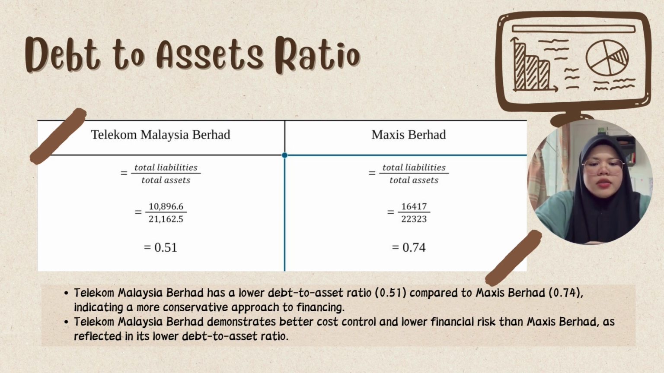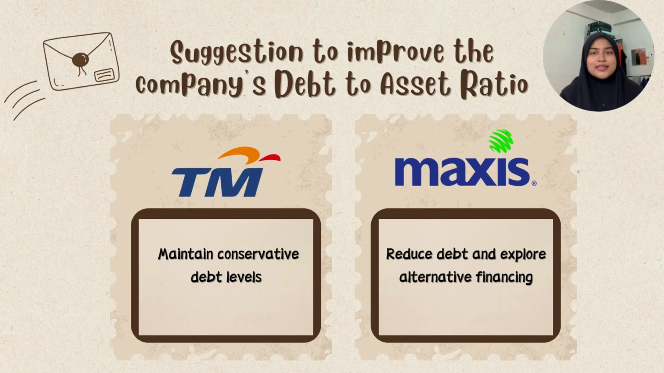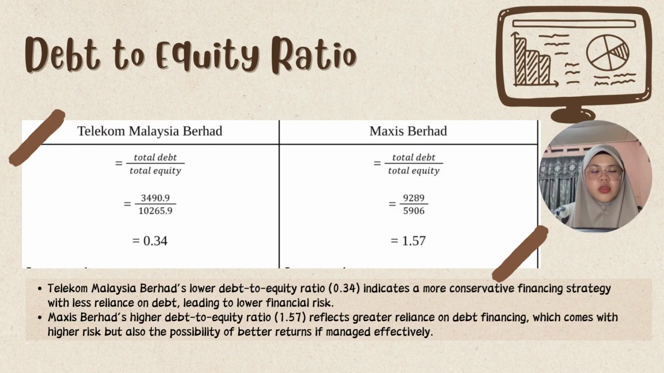Telekom Malaysia Berhad has a lower debt to asset ratio compared to Maxis Berhad, indicating a more conservative approach to financing. Telekom Malaysia Berhad demonstrates better cost control and lower financial risk than Maxis Berhad, as reflected in its lower debt to asset ratio. Telekom Malaysia conservative debt management supports stability. Maxis need to reduce debt level and seek alternative financing option. Telekom Malaysia keeps a low debt to equity.